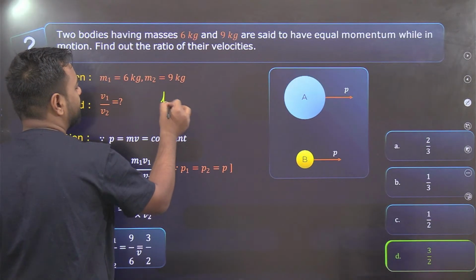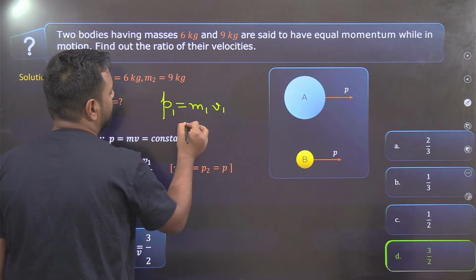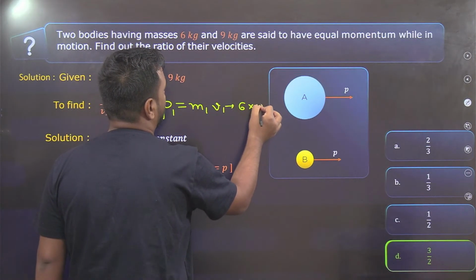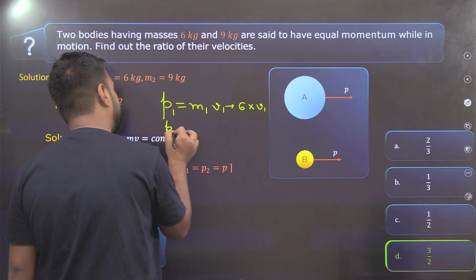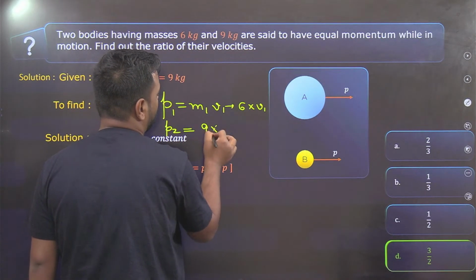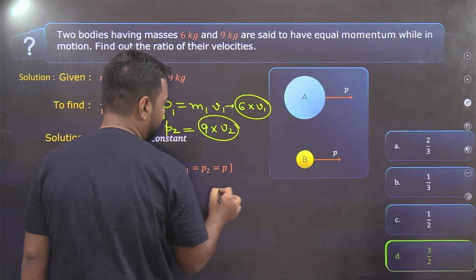P1 will be equal to M1 V1, that is 6 into V1, and the second momentum is M2 V2, that is 9 into V2. Since both the momentums are the same, we can equate them.